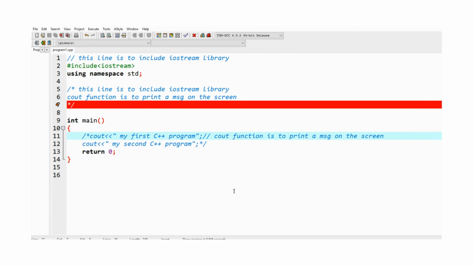So I hope you understand the basic idea of comments. It's so simple. If you want to write some note to yourself, or if you want the compiler to jump over some code, you can use comments.